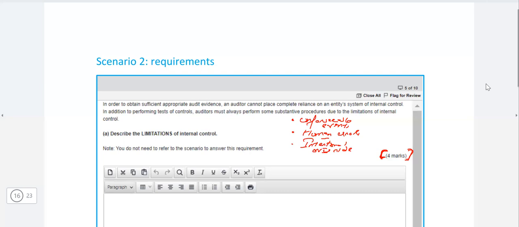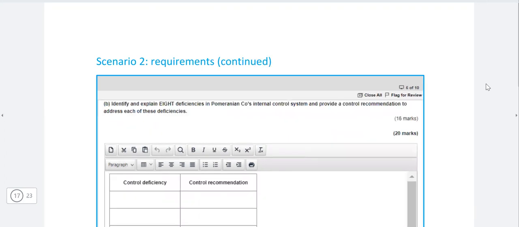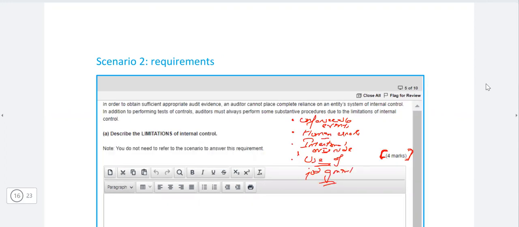Then we have the human errors. Yes, obviously this is the most normal and common limitation of the controls. And then we have the intentional override by the management. Similarly, the use of judgment. So these are written in your notes. You can just go there and cram it straight away and get easy and absolute marks if these questions are tested again or something different is being tested again.